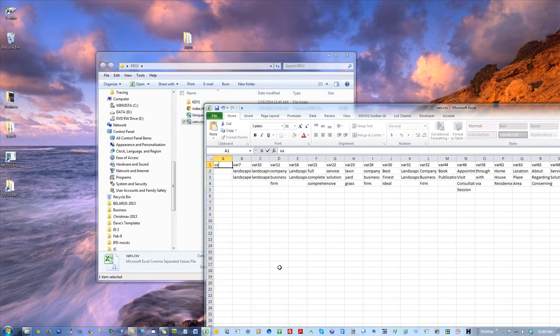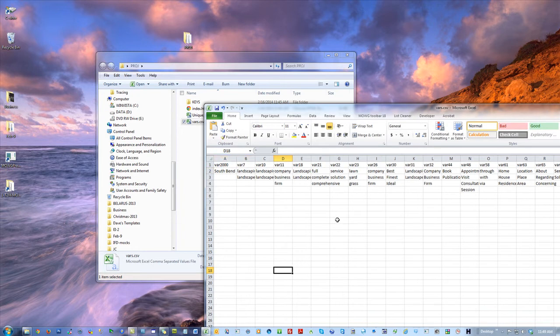Say I also want to be the guy for Mishawaka, and I want to be the guy for Granger, and I want to be the guy for Goshen, and I want to be the guy for, I don't know, what else? Elkhart. Okay? And there, I just created much more variability. Now, any of these 5 can go with any of the terms for landscaping times any of the terms for business. So we started with South Bend Landscaping Company.